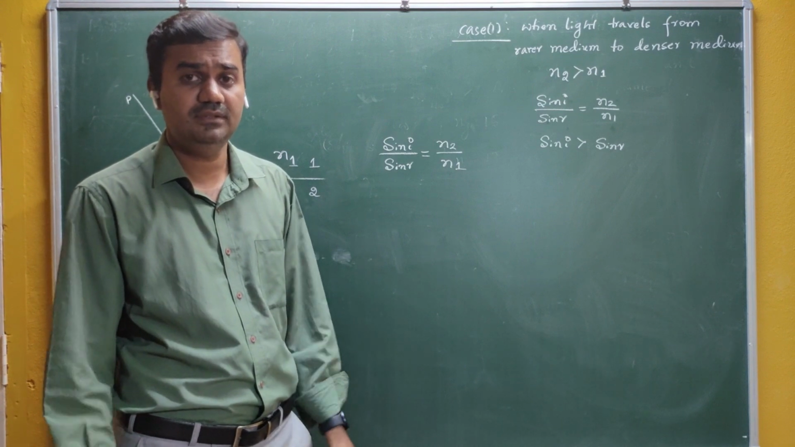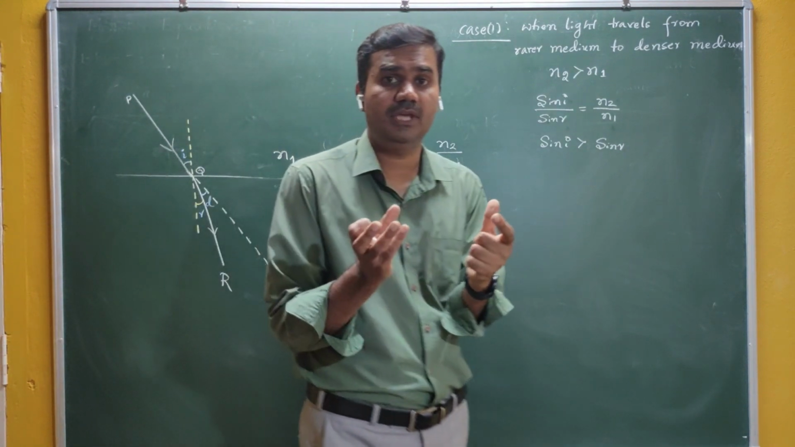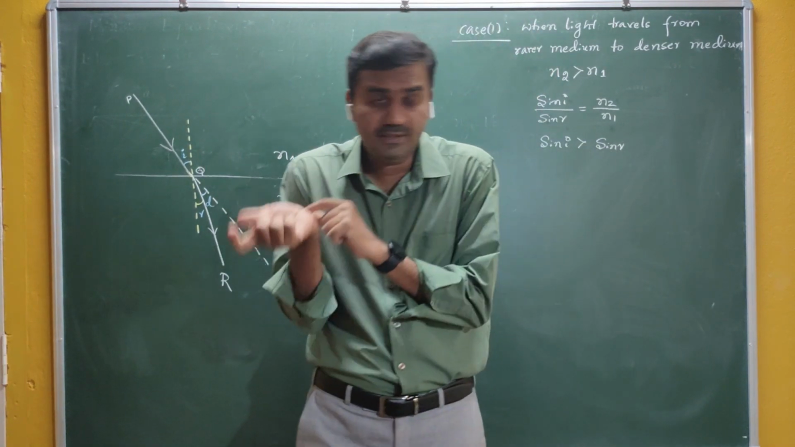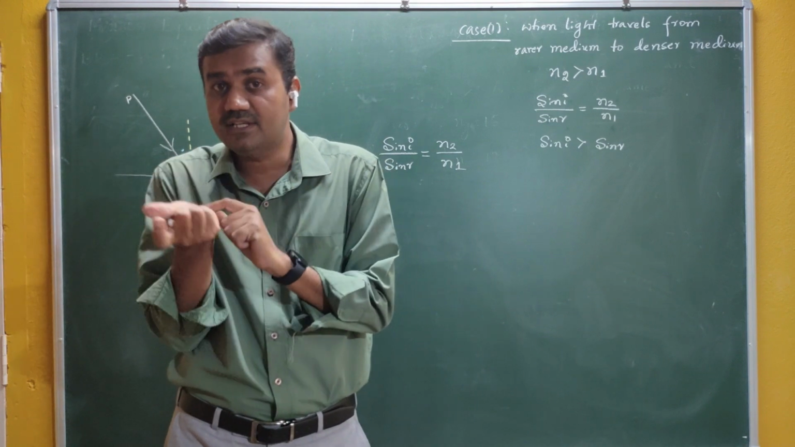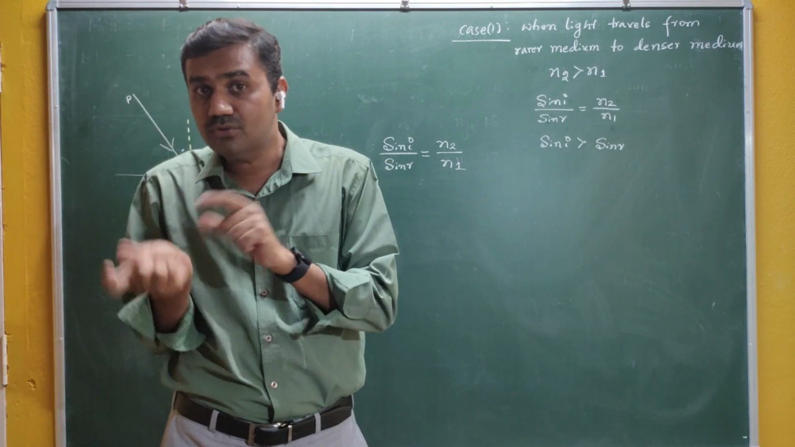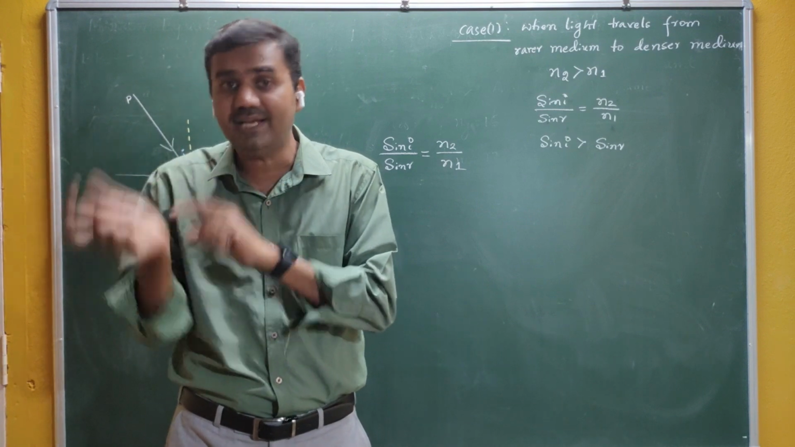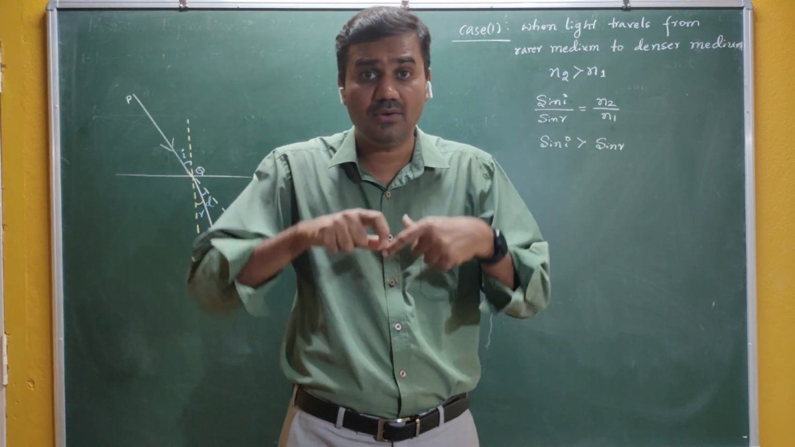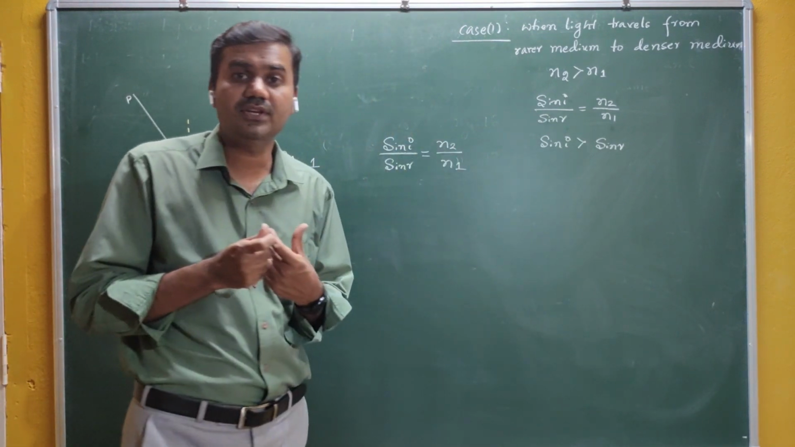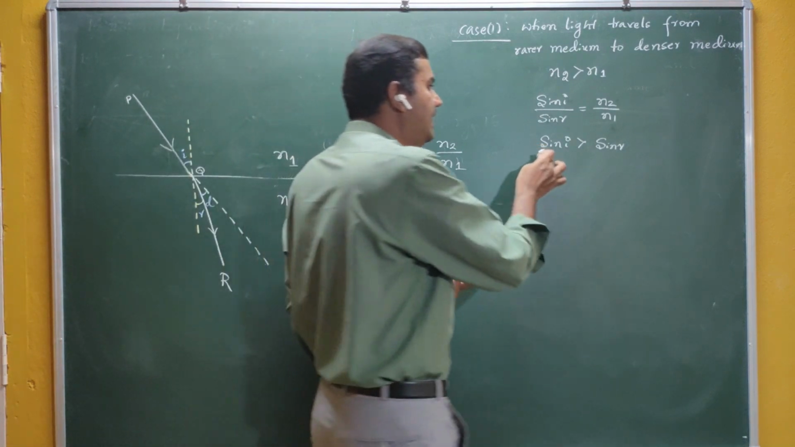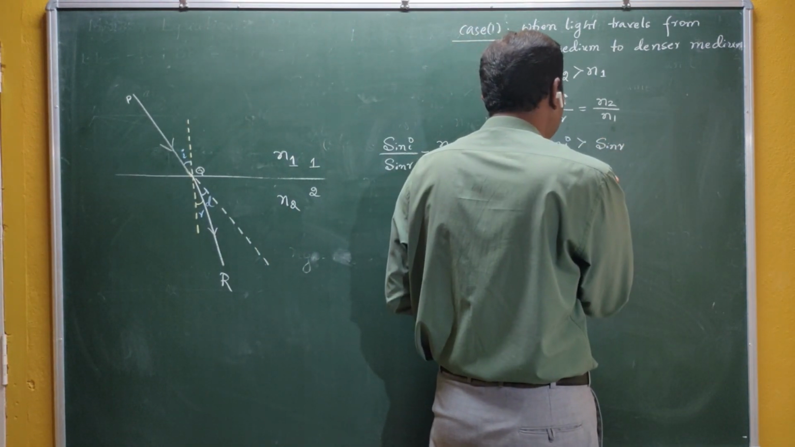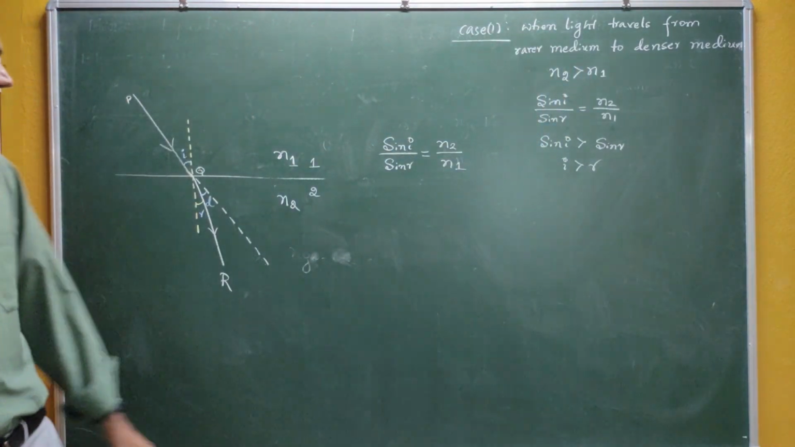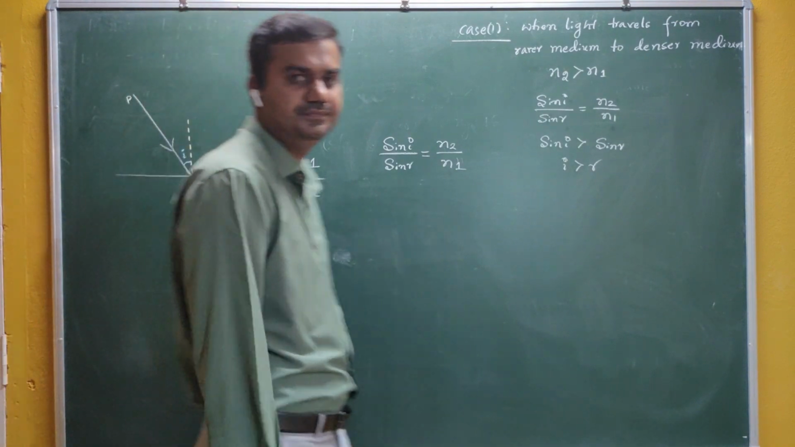You know the sine function. How does the sine function behave? If the angle increases, the sine of the angle also increases. Not in the case of cos. In the case of cos, as the angle increases, the cos corresponding to that angle decreases. But in the case of sine, it is not true. As the angle increases, the sine function also increases. Therefore, if sine i is greater than sine r, that means your i is greater than r.